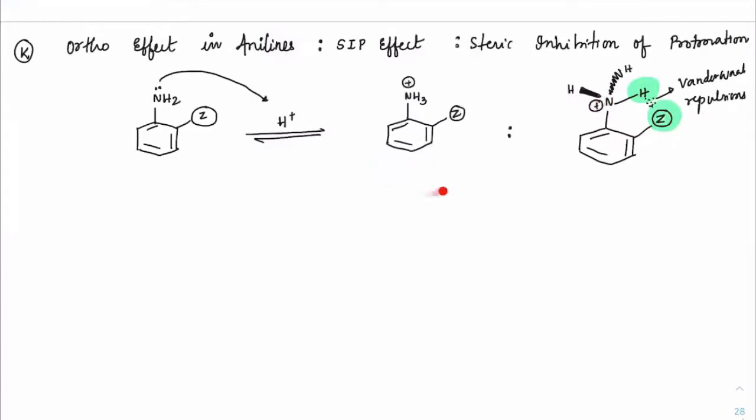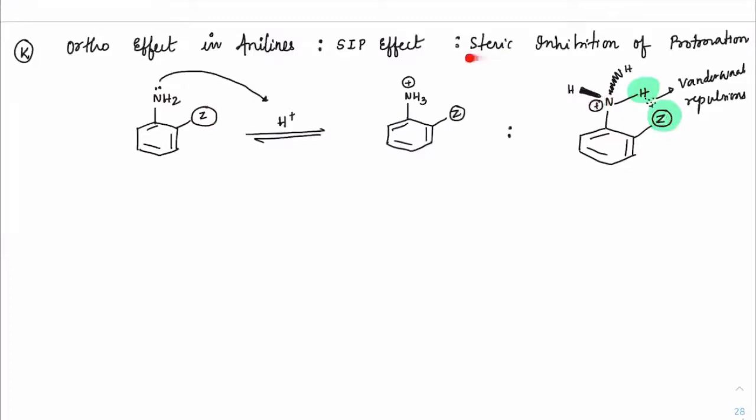So we learned that if a conjugate acid is not stable, then its respective base would be less basic in nature. Therefore, if you compare this base with any other species which does not have this Z, this will always be less basic. Everybody understood that?